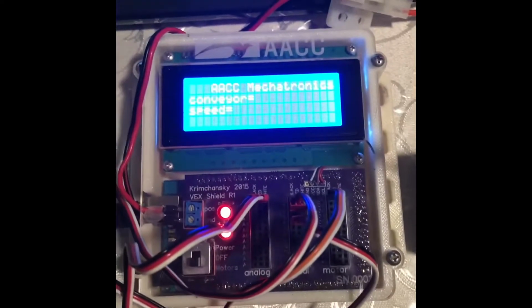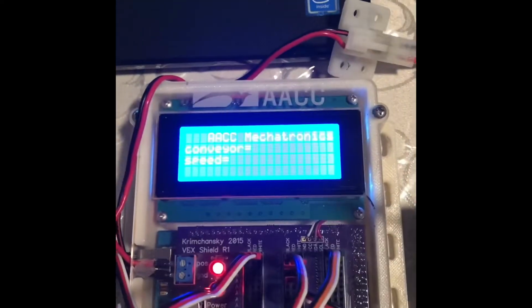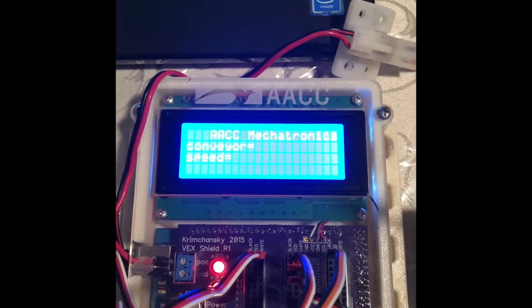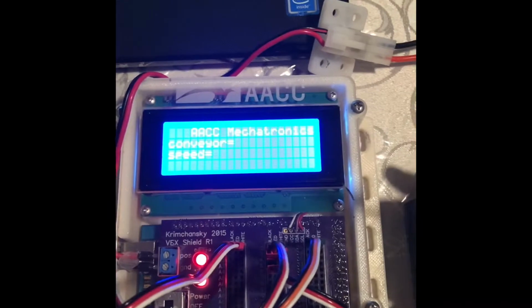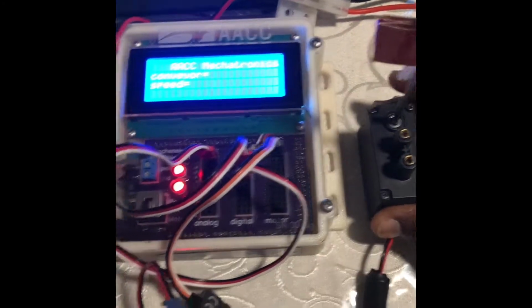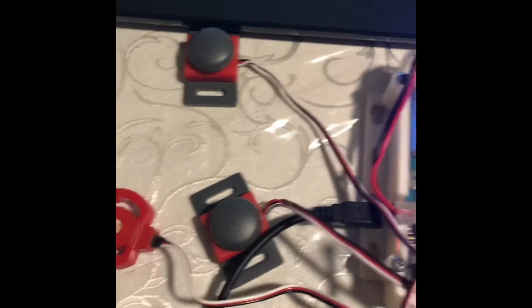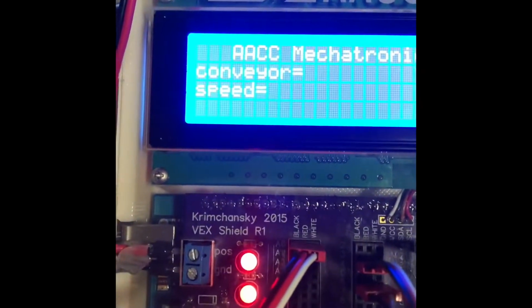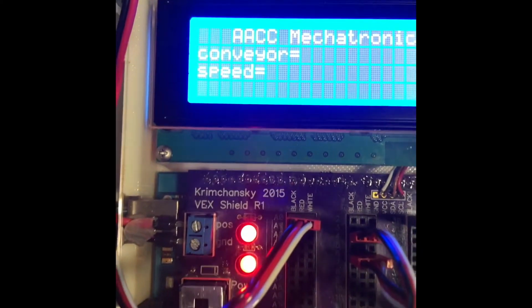For the final exercise of Lab 6, I'm going to be demonstrating a conveyor simulation that is using a DC motor to control a conveyor belt. So I have my Mega and my DC right now, two push buttons connected to the digital pins and a potentiometer to control the speed of the DC, and that is connected into pin 0 of the analog.